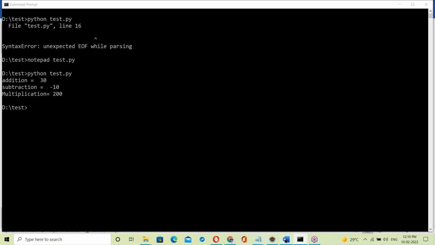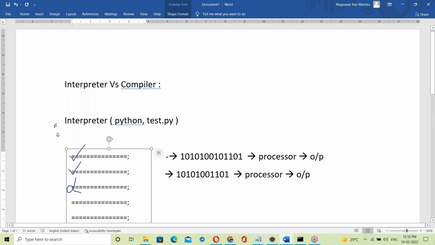Now the compiler. Let us see how the compiler is working here.